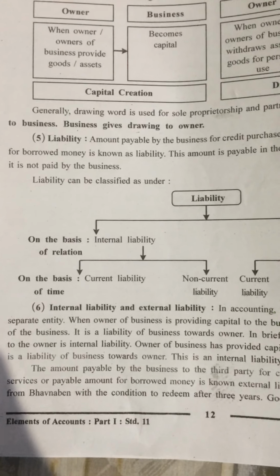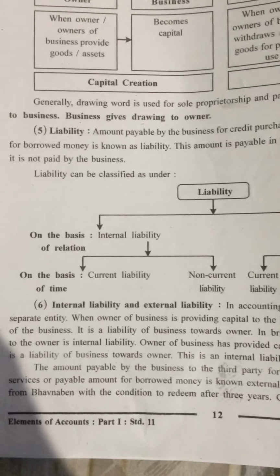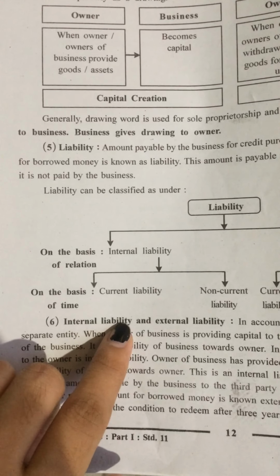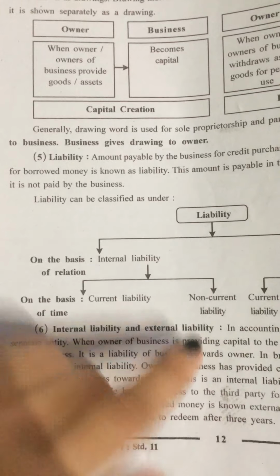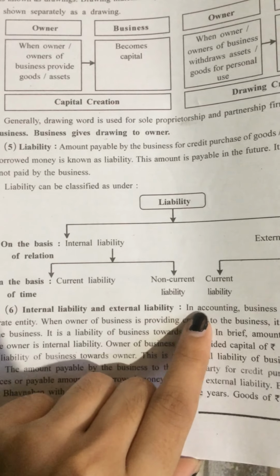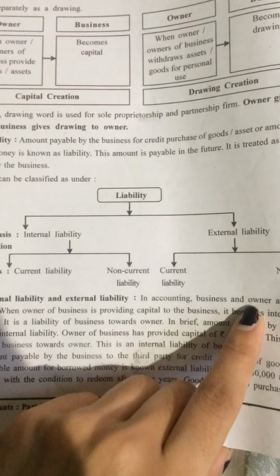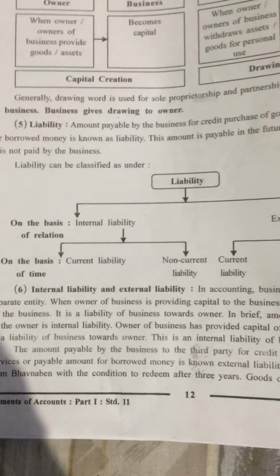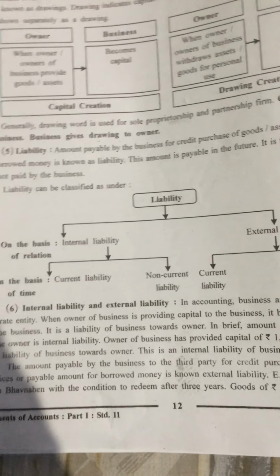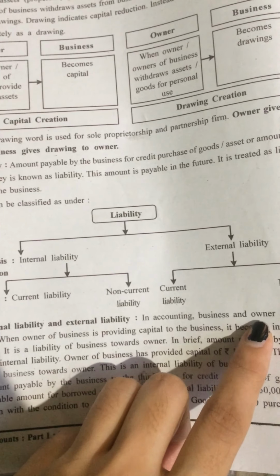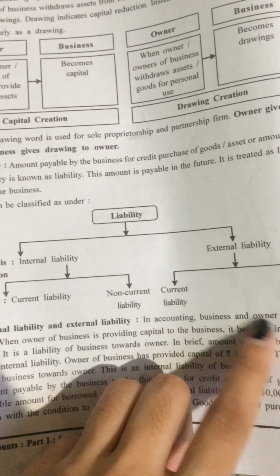So let's look first at internal liability and external liability. In accounting, business and owner are treated as separate entities. Means the person who is starting that business is known as the owner.